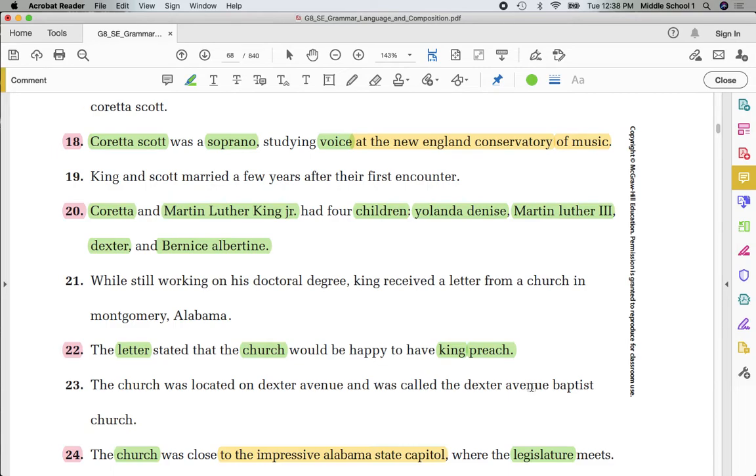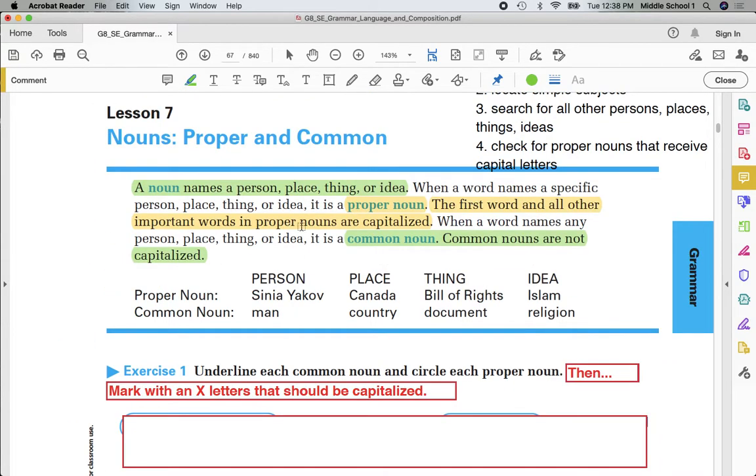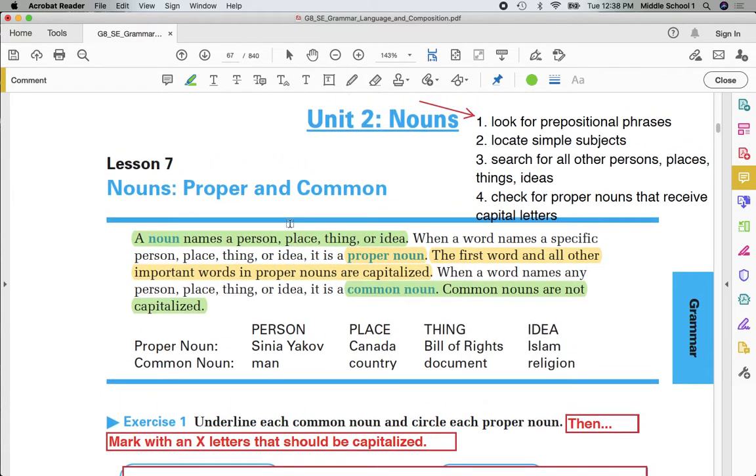In review 8th grade, our takeaways over the past 2 days have been identifying proper and common nouns. We want to be remembering always, regardless of what we're working at in the sentence. You've seen this now over the work that we've done in the first half of the first quarter. Look for prepositional phrases. Locate those simple subjects. Locate simple subjects means I'm finding the subject and I'm finding a noun or nouns if they're compound.